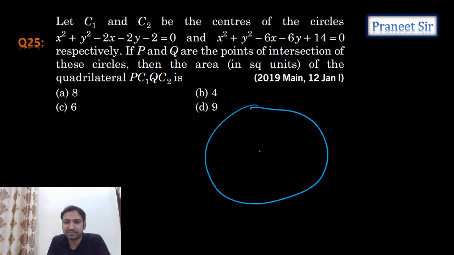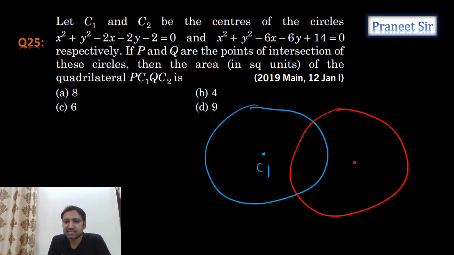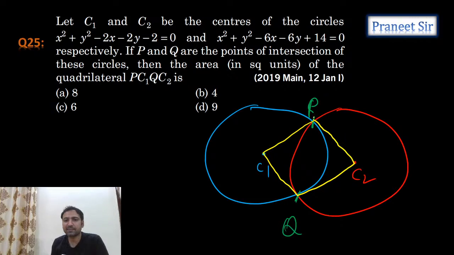There are two circles, one whose center is C1, and you can take another circle with center C2, and the points of intersection of these two circles are P and Q, guys. Now we need to calculate this PC1QC2. Yes, this is what we should calculate.